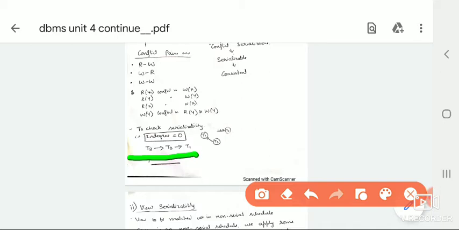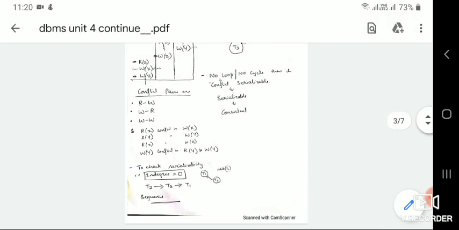So this graph we have already proved is serializable. Next we have also found the order of transaction execution. That is T2, T3 and T1. In this way the sequence execution is done. This is all about conflict serializability.